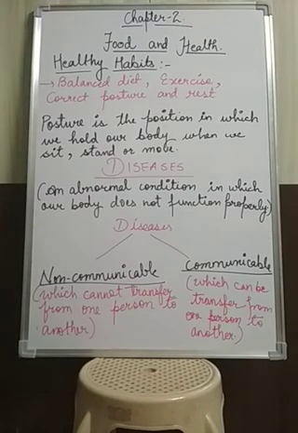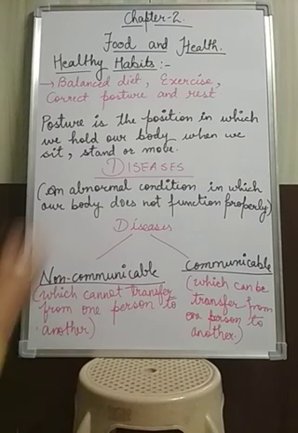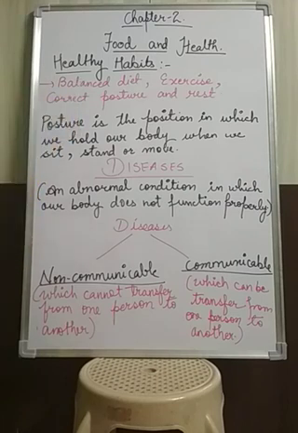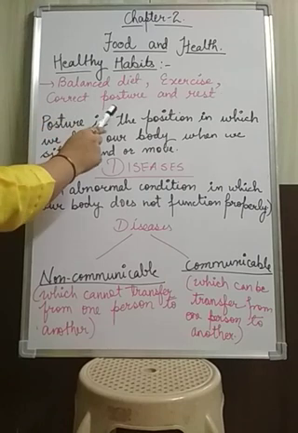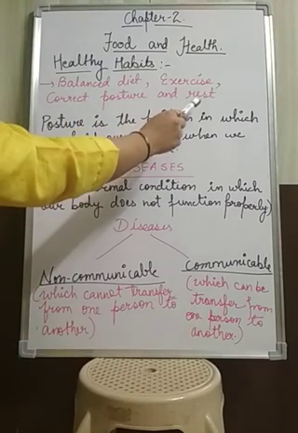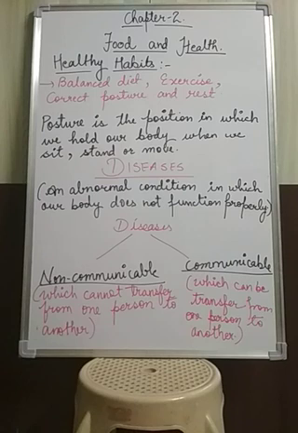Now healthy habits. How can you be healthy by following different habits? So here are 4 main habits which you should follow to remain healthy. First, your diet should be balanced. You should follow a balanced diet. You should do exercise daily. There should be correct posture of your body, and you should take proper rest. About the balanced diet, we have discussed that there should be a proper amount of nutrients present in your diet. Now we can come back to the exercise.